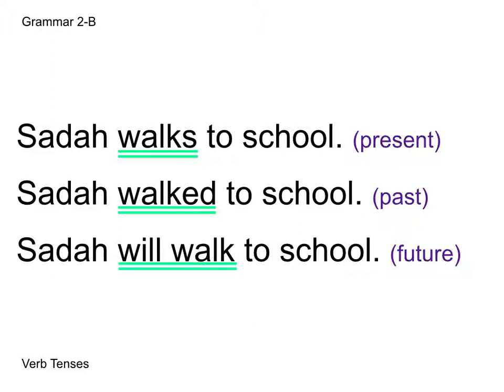And notice that for each of these tenses, we have a different addition to the verb. So for walks, the present tense, we had an S at the end. For the past tense, we had an ED because it is a regular verb. And then for future tense, we add will as a helping verb, and you will always use will in future tense. It will always be a part of the verb phrase.